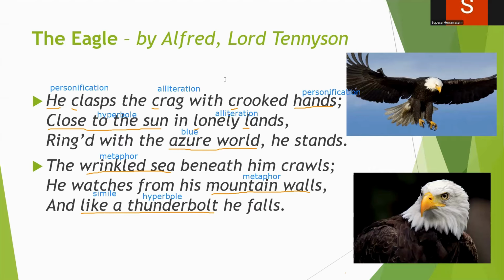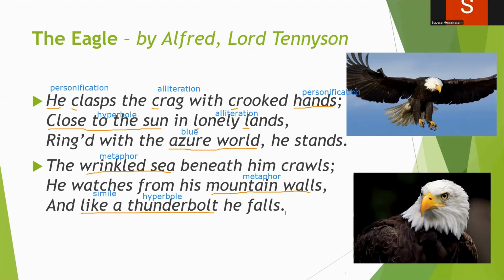Now he's high up there and he's watching down at the sea, right? So for a purpose only he's looking down at the sea. What is that purpose? He's eyeing a prey. He's waiting to catch some prey. That is why he's looking down from there to the sea. And after observing the prey, he quickly comes down to catch the prey. Like a thunderbolt, he falls to catch down the prey. So this is the whole meaning of the poem, children.